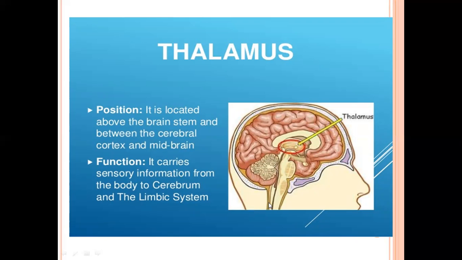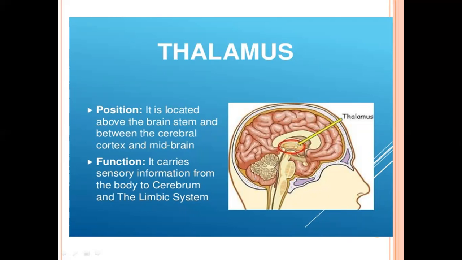Is it clear? It carries sensory impulses from the whole body except from the nose, and then sends them to the cerebrum and limbic system.